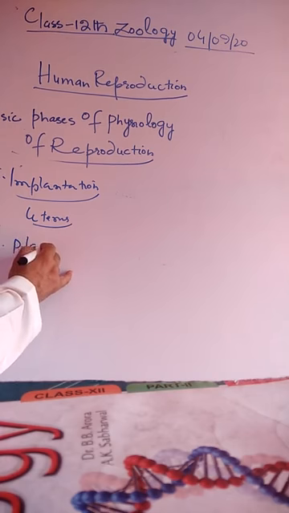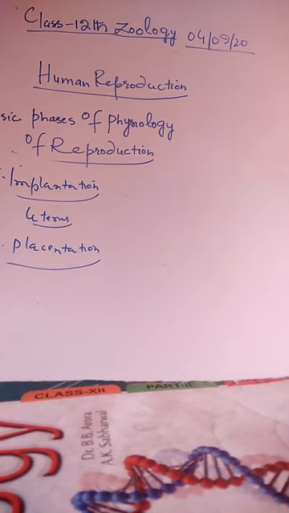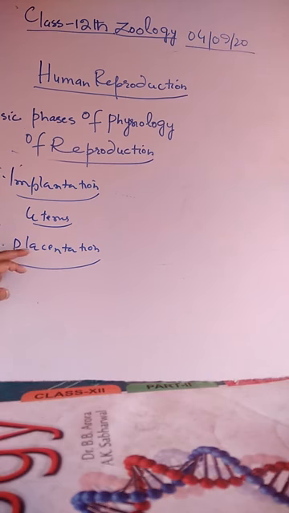After the implantation, we have one more stage. These stages take place in females, that is placentation. It involves the formation of an intimate mechanical and physiological connection. That connection is called the placenta, between the fetal and the maternal tissues, for the nutrition, respiration, and excretion of the fetus. This is a sort of physical as well as physiological contact between the would-be child and the womb of the mother for different physiological processes: nutrition, respiration, excretion of the child, what we call the fetus.